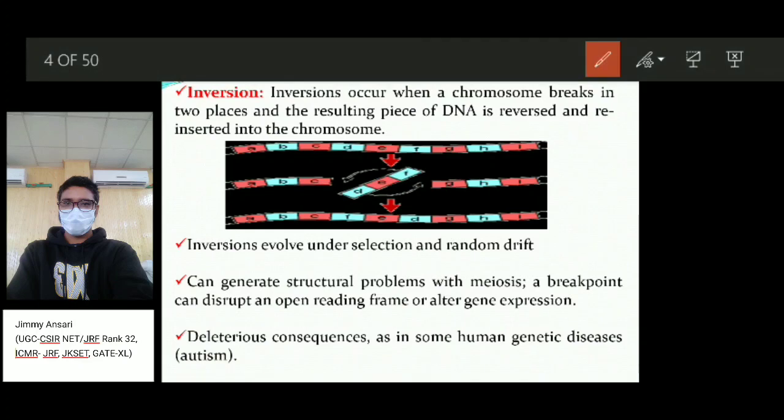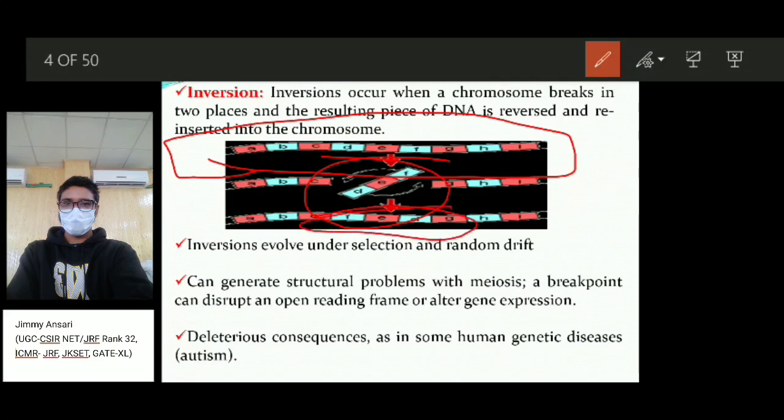In inversion, like this is the DNA and this is the gene D, E and F. For example, in a normal sequence the gene order is D, E, F. Then if an inversion happens, it will rotate 180 degrees, so the gene order becomes F, E and D. So it will give another protein, another functional or non-functional protein. If the structure is like this, it will give again another protein.